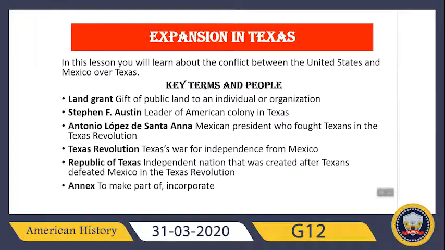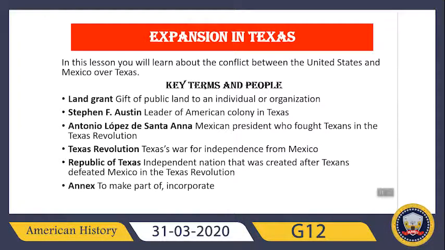Expansion and Texas. In this lesson, you will learn about the conflict between the United States and Mexico over Texas. Before we start studying this lesson, a few important terms and people we will learn here. The first term is land grant. What is a land grant? It is a gift of public land to an individual or an organization. Then an important name, Stephen F. Austin. Who was Stephen? He was a leader of an American colony in Texas. And then we have another important name, Antonio Lopez de Santa Anna. He was a Mexican president who fought Texans in the Texas Revolution.